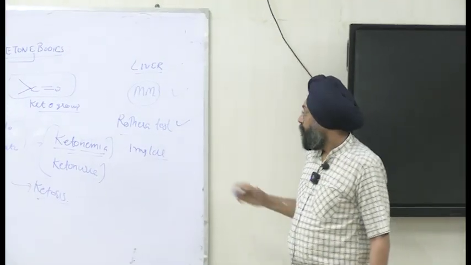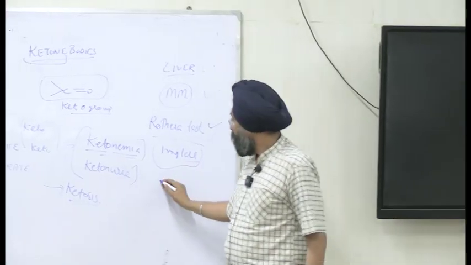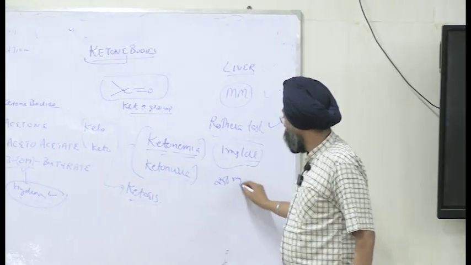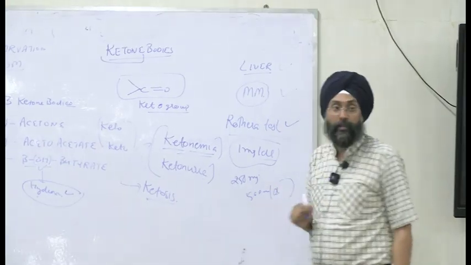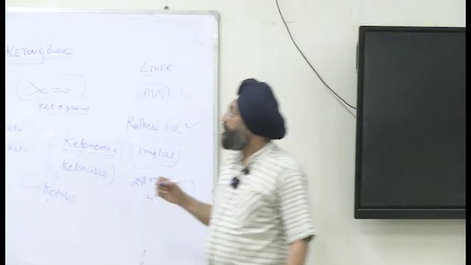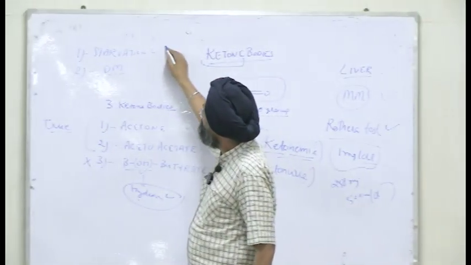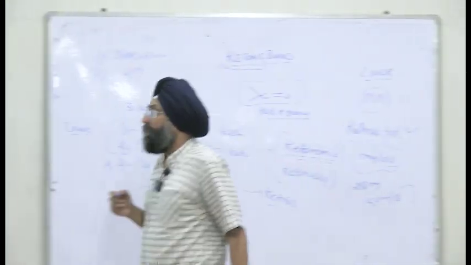Right? The normal level is 1 mg per dl, but it can increase up to 200 milligram per deciliter in blood and 500 milligram per day in urine, right? It can increase up to this level. And when the level is increased, the two major conditions are starvation and diabetes mellitus. Now, I will start with structures.